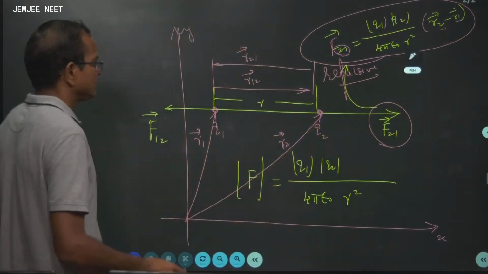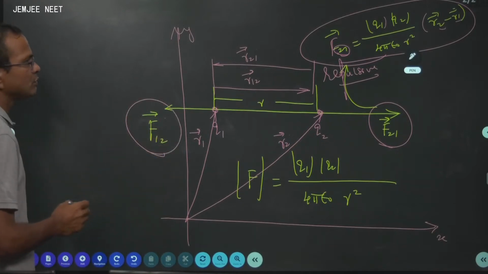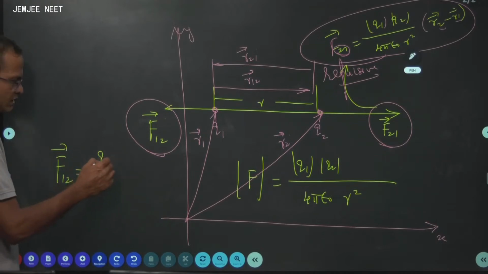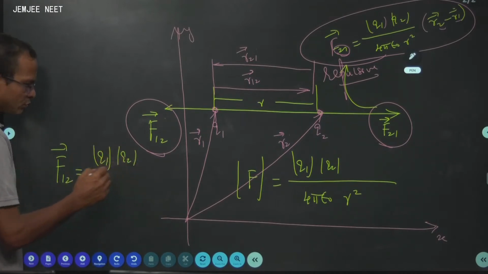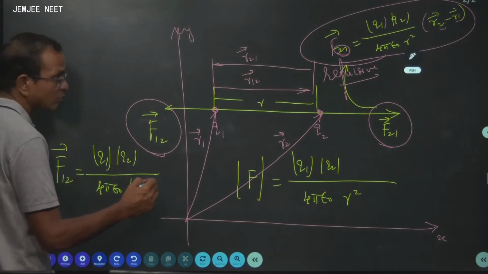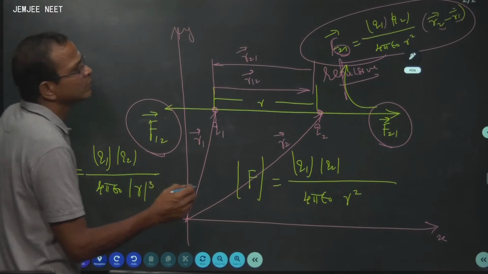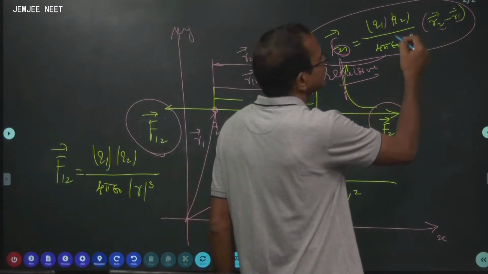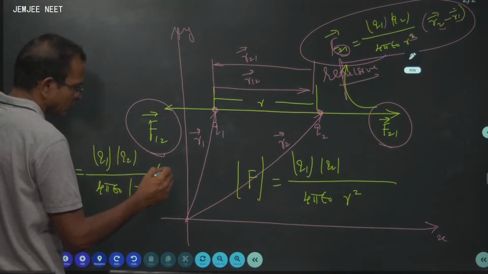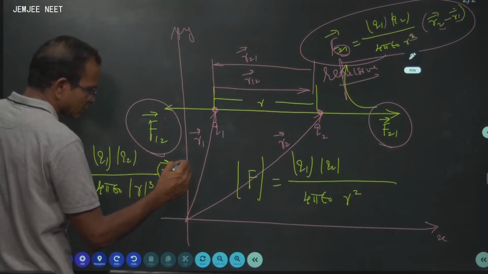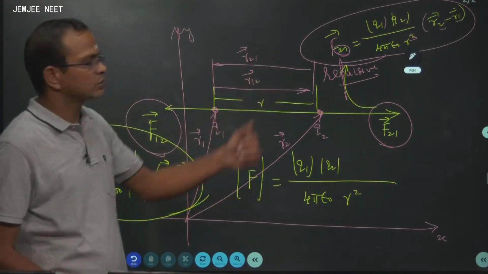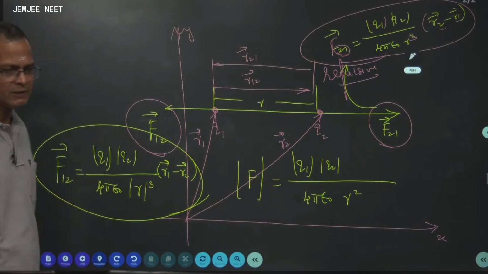We come to the other side, force on 1 applied by 2. The story is going to be the same: modulus Q1, modulus Q2, over 4 pi epsilon 0 r square, then r1 vector minus r2 vector. Please check it. This is force on 1 applied by 2. This is force on 2 applied by 1. Please check it.